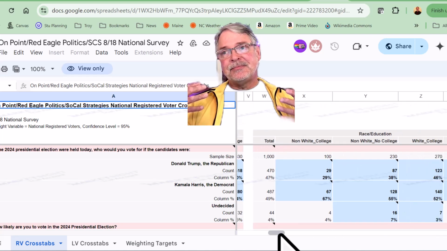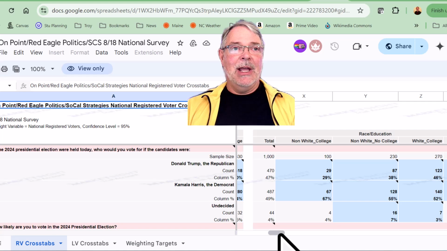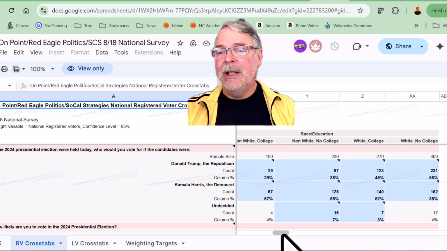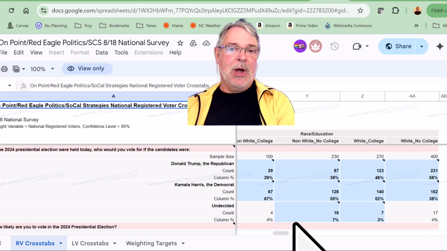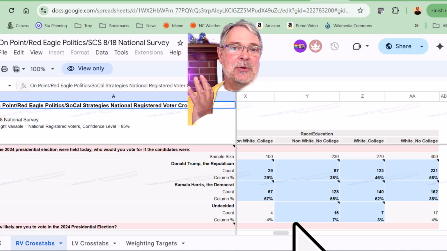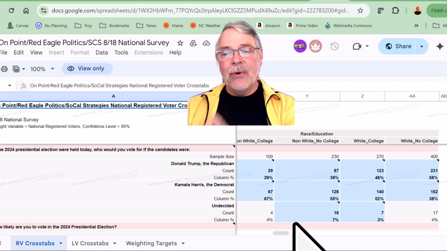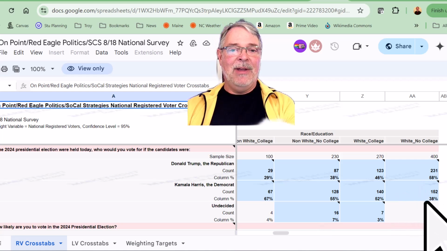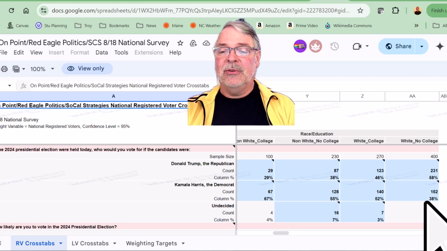By the way, one of the things that turns out to be really important is race and college status. It's broken out white, non-white, college, no college. And it turns out that white, no college is the demographic group. White people who did not go to college are the folks that support Donald Trump. You can see 58% to 38%, a 20% advantage. And it's a lot of people. This is the core of Donald Trump's support.